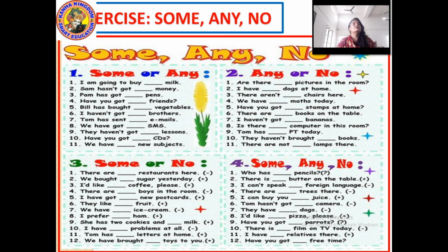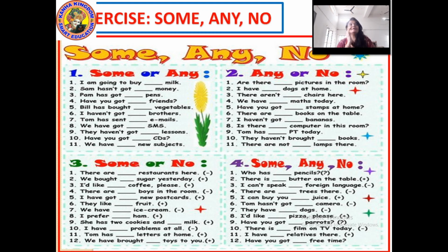Here are 4 exercises. In the first exercise you have to use some and any. In exercise 2 you have to use any or no. In the third exercise you have to use some or no. And in the fourth exercise you have to use all the 3, that is some, any and no.